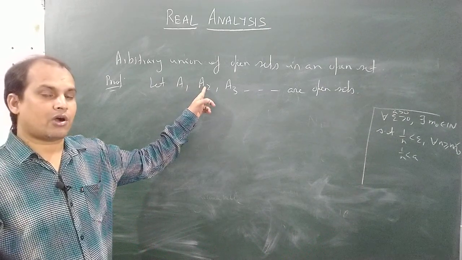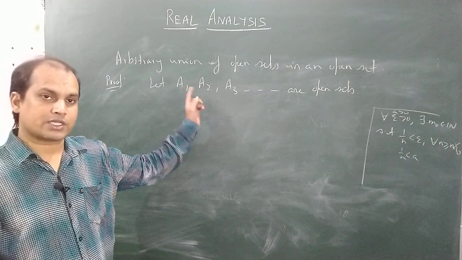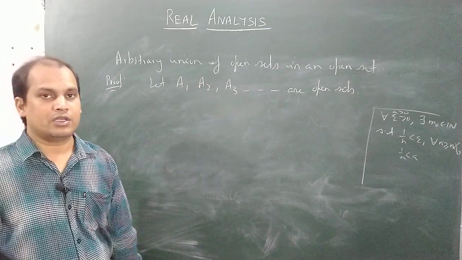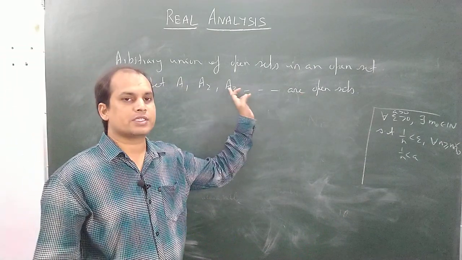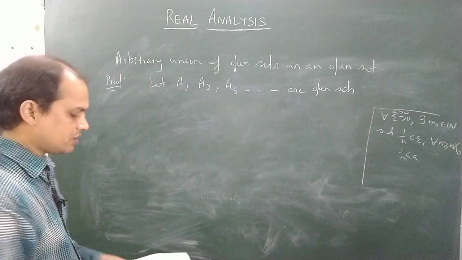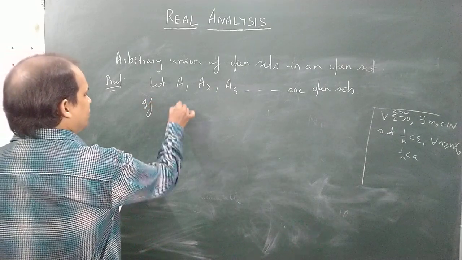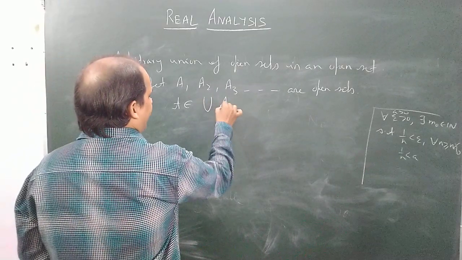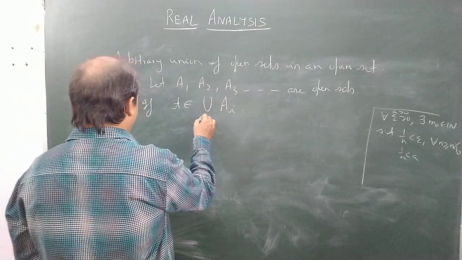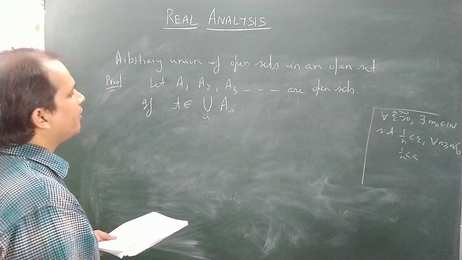Similarly, for each member of A2, one can always construct an open interval contained in A2, and so on. Why is this so? Because we have assumed that all these sets are open. So now suppose t belongs to their union, an arbitrary union of these open sets.